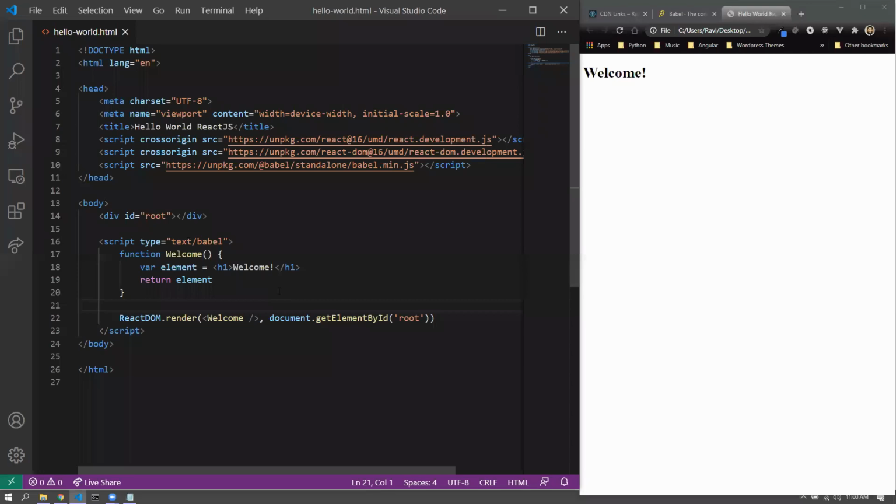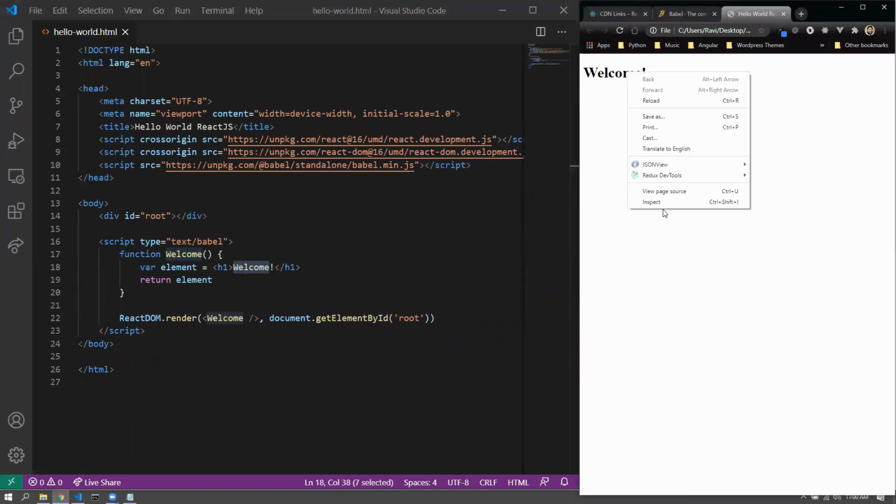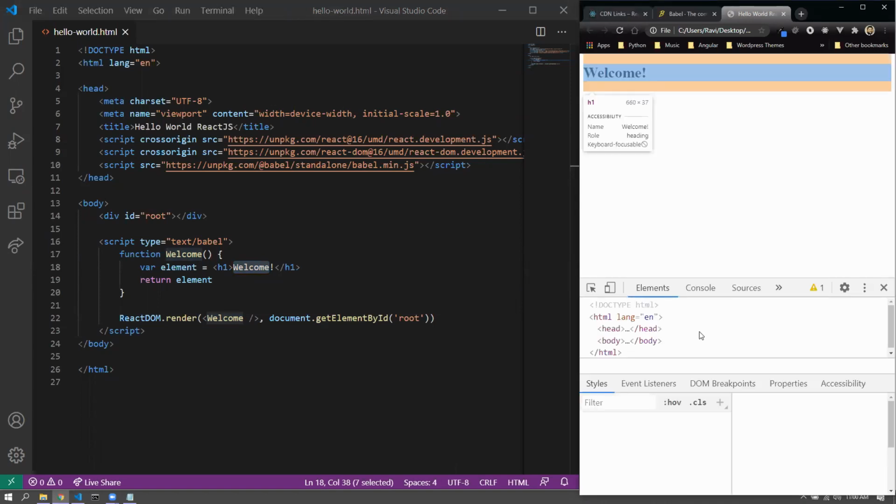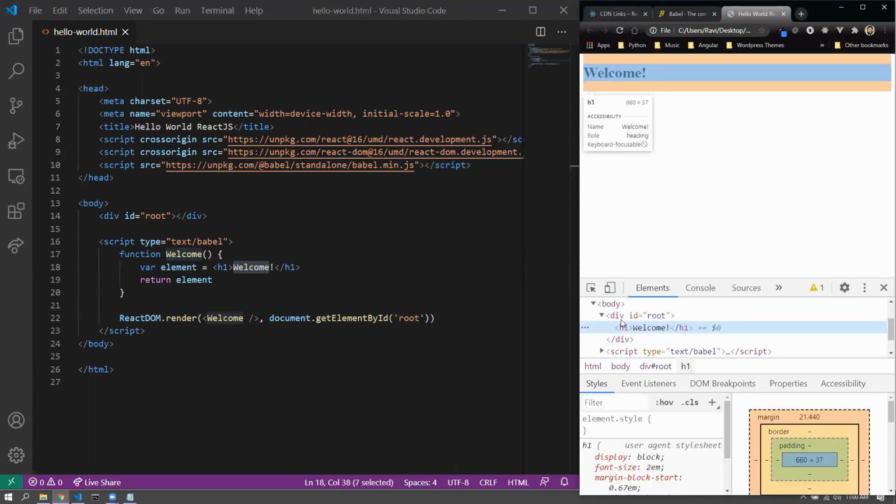All right, let's check Jignesh's theory first. If I refresh, first of all, no changes in the output. All right, because it is more or less associative. Welcome is being called and this element is returned and that element is again rendered. But if I also do an inspect element, no changes in the HTML as well.